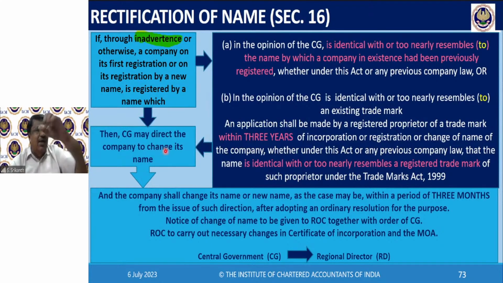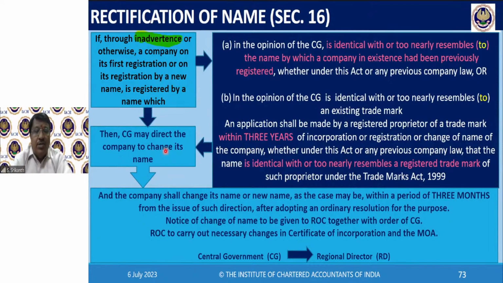So the regional director will send a letter directly: boss, whereas it has come to our notice that this company is there, whereas we have received a complaint, whereas it is necessary that you should change your name, do it. That's all. And the company shall change its name or new name, as the case may be, within a period of 3 months from the issue of such direction, after adopting an ordinary resolution for the purpose. So, the RD gives the company a chance. Boss, within 3 months, you quietly change your name. I will not prevent you. Give me another name. I will approve it. If that name is okay, go ahead and change.